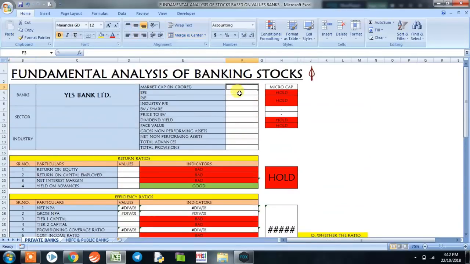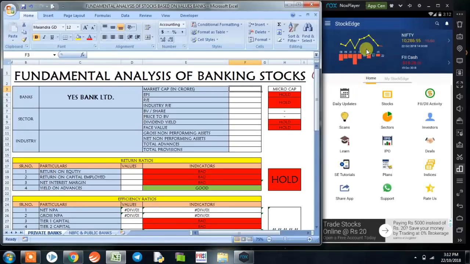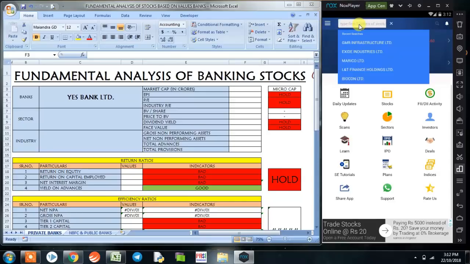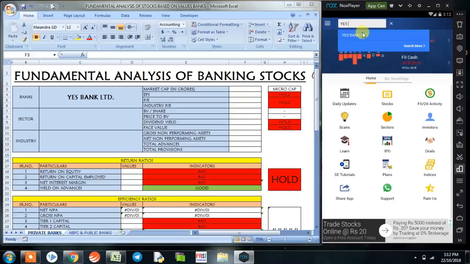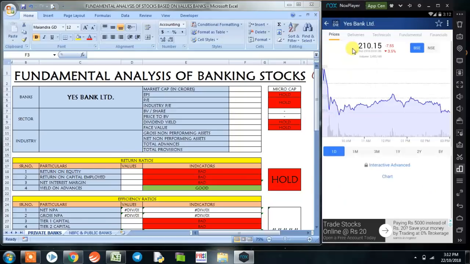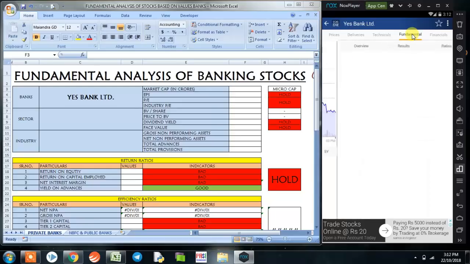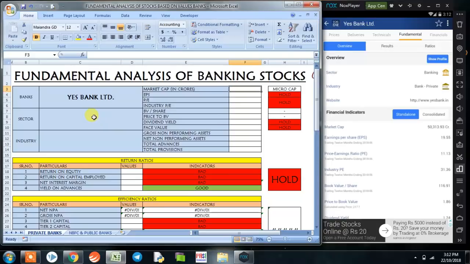The financial data is taken from an app known as the Stock Edge app. So in the Stock Edge app search bar, we type YES Bank Limited. We could see here the last traded price for YES Bank Limited was 210.15 on 22nd October 2018. Now let's go to the fundamental tab and understand about the sector, industry and the company. The sector is banking. The industry is bank, private.